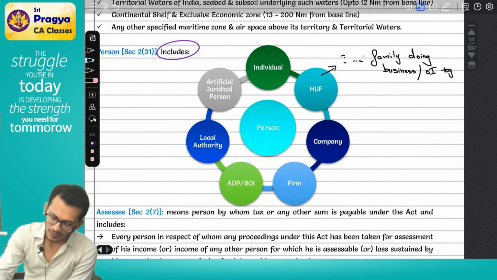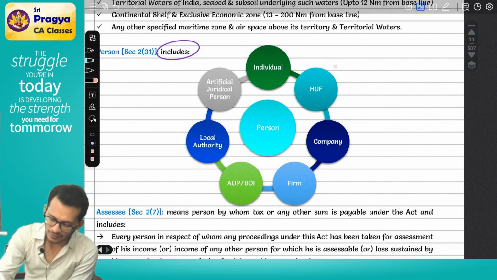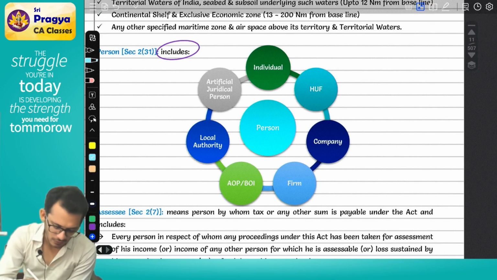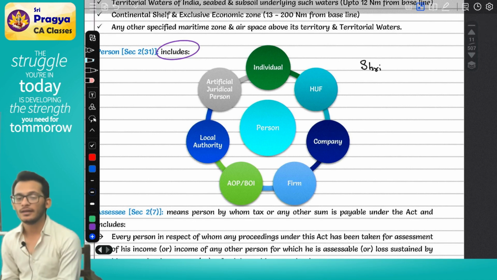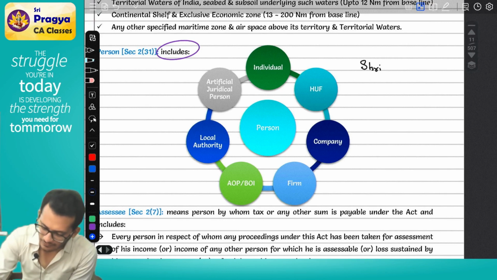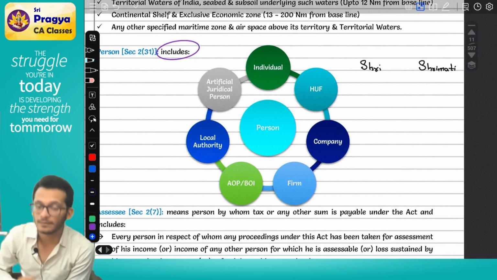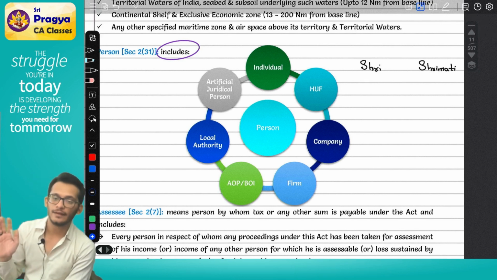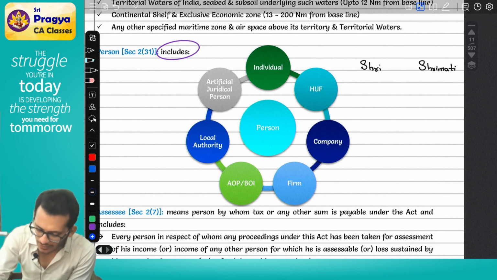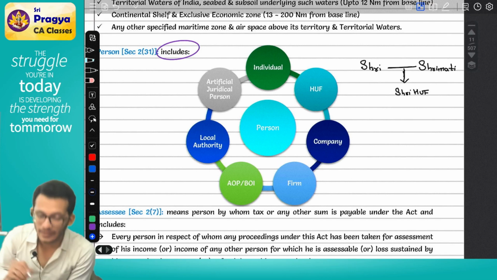Now the question to you is, how do you become a member of the HUF? I'll give you a simple example. There is a person called Sri, and he has a wife called Srimati. Can they together make a HUF? Yes. So together they decided to make a HUF. The HUF is called Sri HUF.